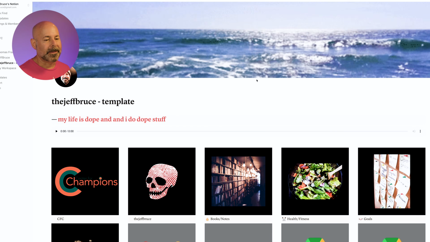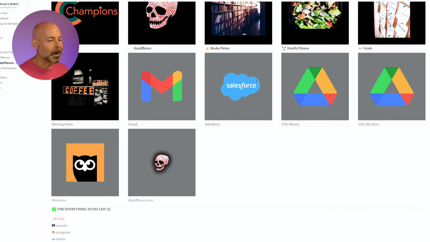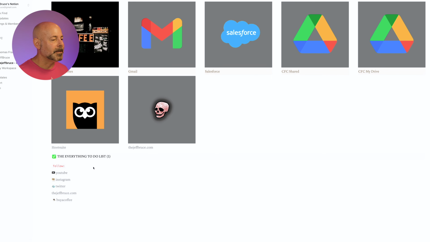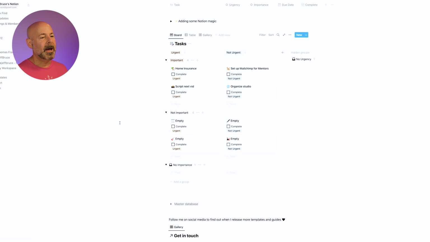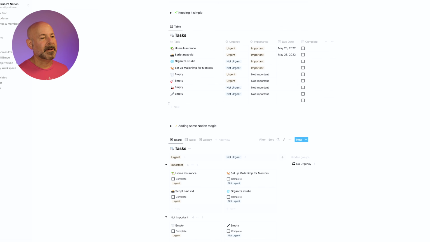All right, and then the last part of my Notion, probably my favorite part, is the everything to-do list. That's what I've called it. I can't remember what it's called. It's called the Eisenhower Matrix. So you may have heard of the Eisenhower system before. I do wish this actually made a 4-quadrant chart to look at. And I did actually see another one that does that, but I didn't really like the way the database was set up. So maybe as I learn databases more, I can figure that out.